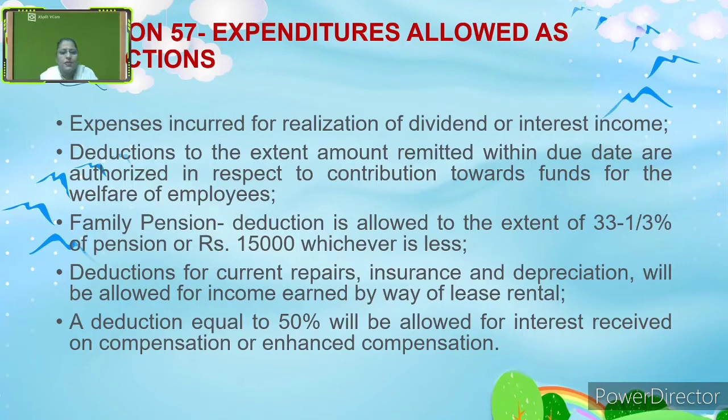Deduction for current repairs, insurance and depreciation will be allowed for income earned by way of lease rental. A deduction equal to 50% will be allowed for interest received on compensation or enhanced compensation. This is section 57.